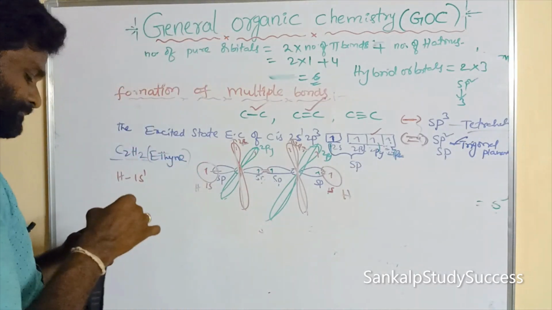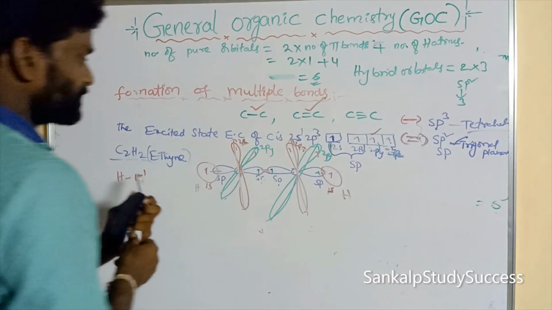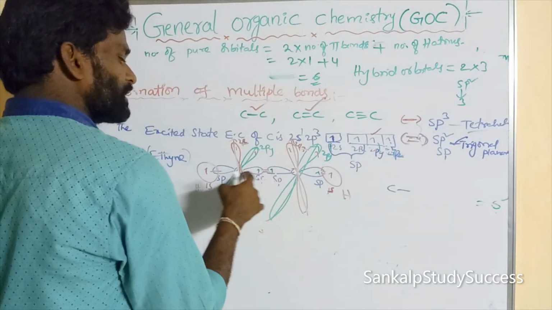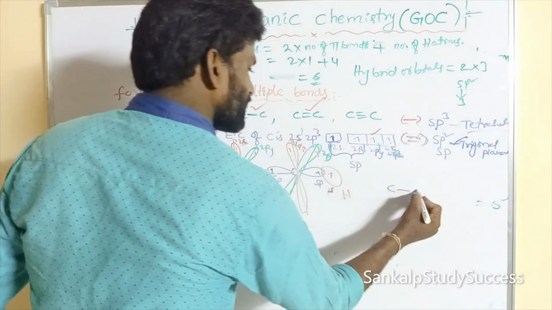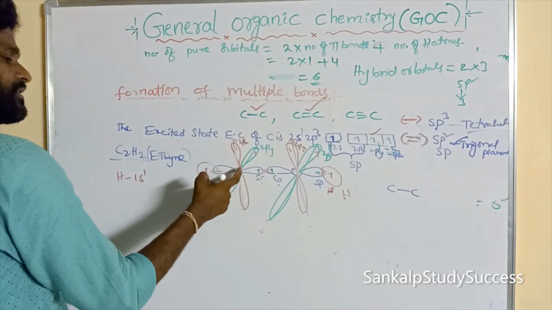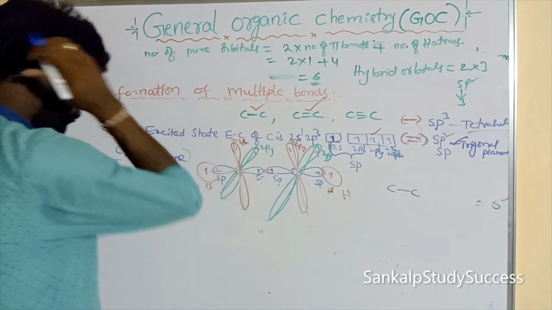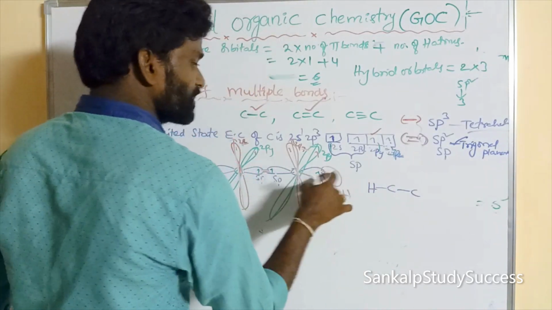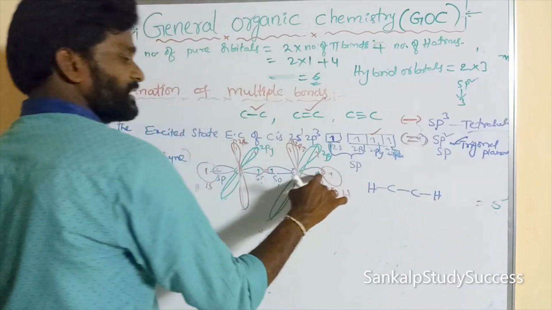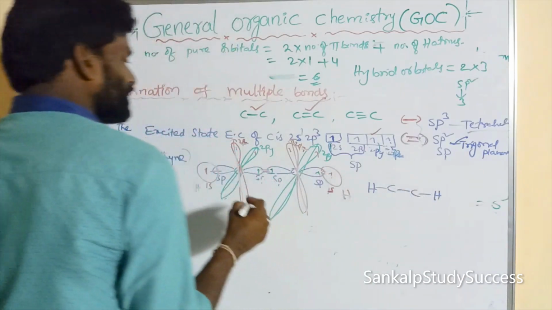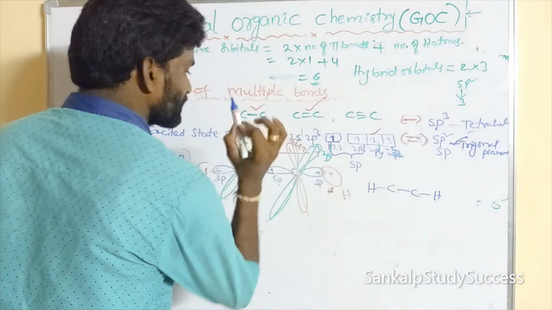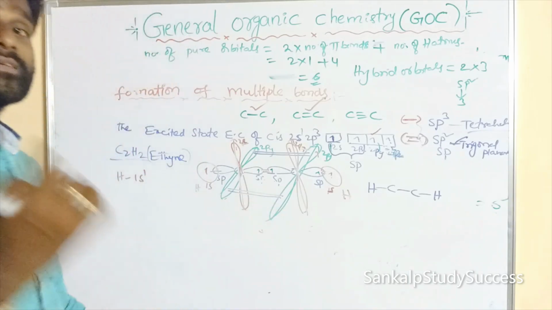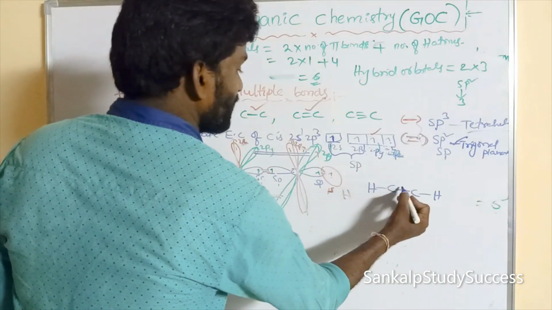These two undergo end-on overlapping. C can form a sigma bond with another carbon C. Similarly, this C can form a covalent bond with hydrogen. Similarly, this is also end-on overlapping, which forms a covalent bond with hydrogen, right? These two undergo sideways overlapping. Similarly, these two undergo sideways overlapping. So sideways overlapping forms a pi bond.